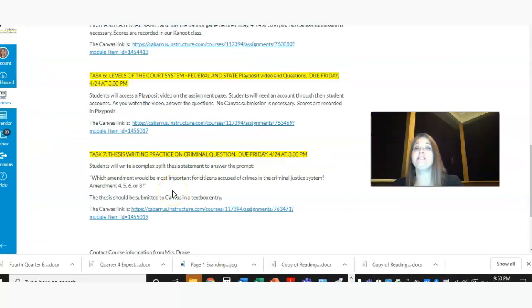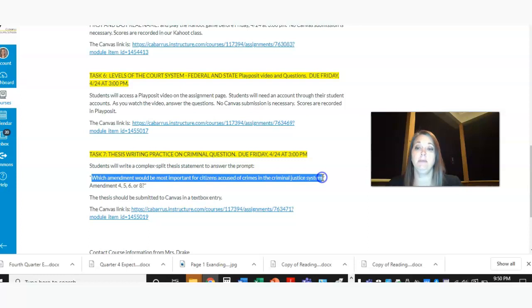And last but not least, it's been a while since we've written a complex split thesis, so why not do one now, especially with such a good question that we could ask. So what I'm going to ask you to do is write a complex split thesis statement to answer this question: Which amendment would be most important for citizens accused of crimes in the criminal justice system? 4, 5, 6, or 8. They're all very important, but I'm asking you to make an argument on what you think would be the most important element of those amendments if you are found in the criminal justice system.